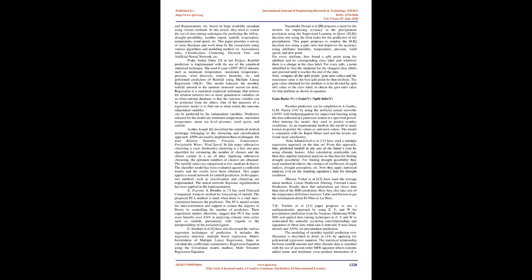K. Purani, K. Brindha and 7 has used principal component analysis method for forecasting of rainfall. The proposed PCA method is used when there is a vital intercorrelation between the predictors. The PCA model avoids the intercorrelation and supports reducing the degrees of freedom by controlling the number of predictors. Their experiment studies, therefore, suggest that PCA has some more benefits over NN in analyzing climatic time series such as rainfall, particularly with regards to the interpretability of the extracted signals.